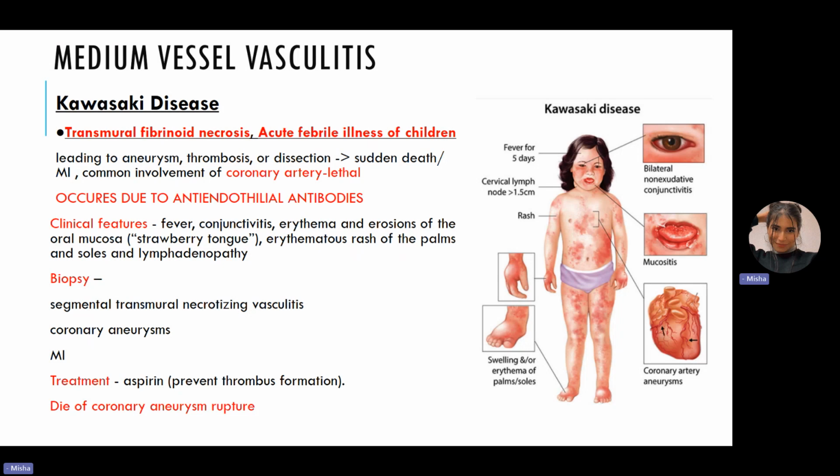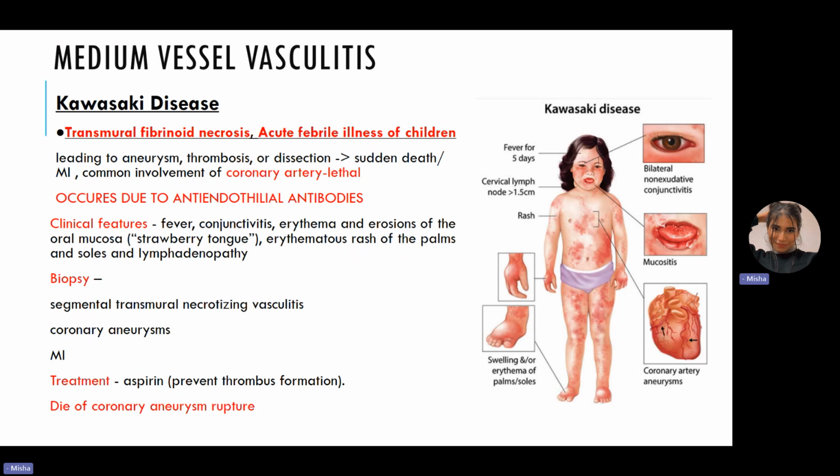What do we mean by medium vessel vasculitis? Which vessels are involved? These are basically muscular arteries, like the renal artery and celiac artery. So we're talking about Kawasaki's disease, right? So we explained that it is present within children who are less than 4 years old. It's an acute arteritis of muscular arteries and can involve coronary arteries, which can be very lethal. Okay, if the coronary arteries are involved, it can be quite detrimental.